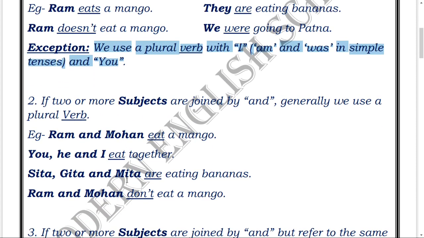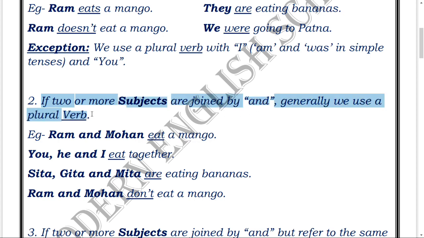Now let's move forward to the second rule. It says that if two or more subjects are joined by and, remember that generally we use a plural verb. In the general case, we will be using a plural verb when two or more subjects are joined by and. For example, Ram and Mohan. Ram is one singular subject and Mohan is also a singular subject. So if we add two singular subjects with and, then the verb has to be plural. See, this eat is plural here. So Ram and Mohan are plural, and likewise the verb also has to be plural.